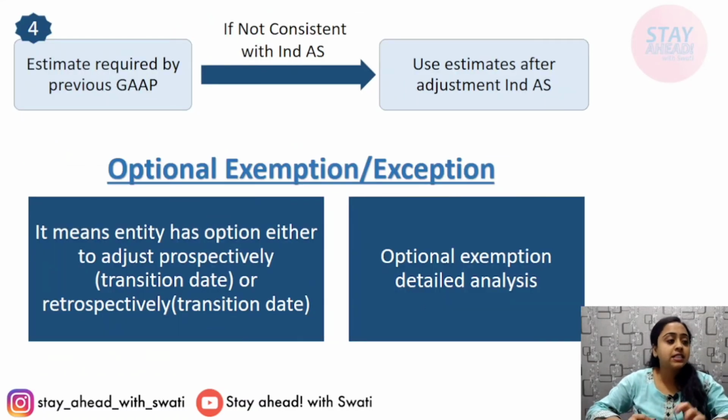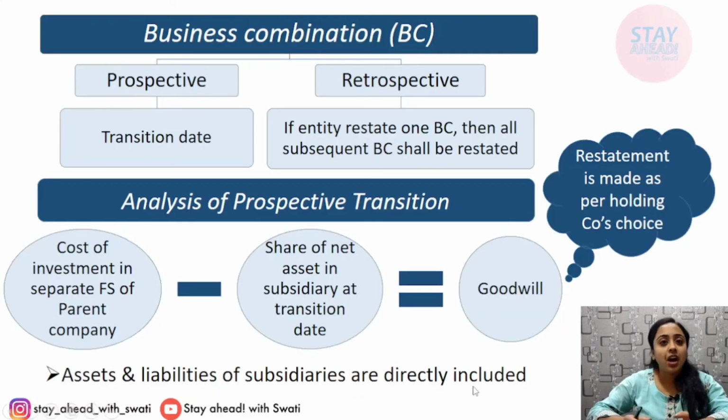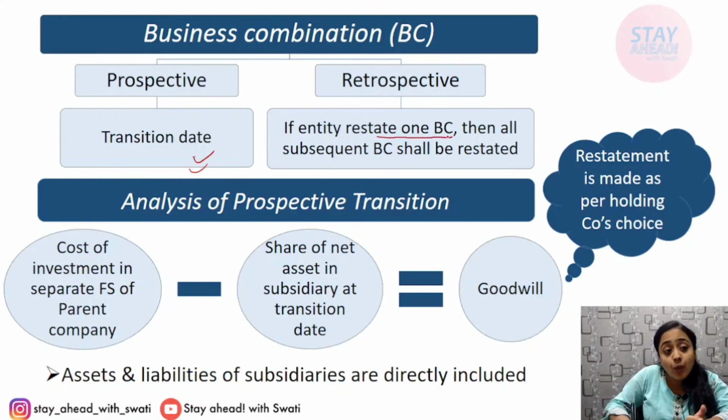If not consistent, estimates exist, they are required by the previous GAAP but not according to the Ind AS. Now again you have to make adjustments and then apply. Optional exemptions or exceptions, you say, can be done prospectively or retrospectively. Now, if we talk about business combination, prospective means from the transition date, whereas retrospective means from a prior date. If an entity restates one business combination retrospectively, then all the subsequent business combinations shall be restated.